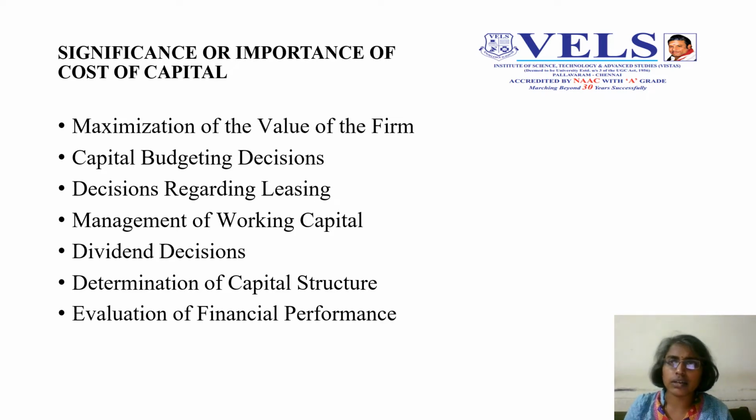So how we calculate is based on, for example, if R is greater than K, then we call that a growth firm. If R equals K, we call that the normal firm. If R is less than K, then we call that the declining firm. So R means rate of return, K means cost of capital. When return is more than the cost, we call that company a growth firm. So that's why cost of capital plays a major role in dividend decision also.